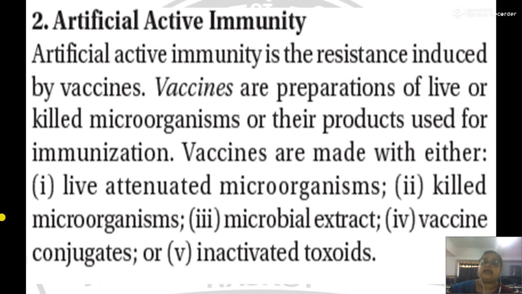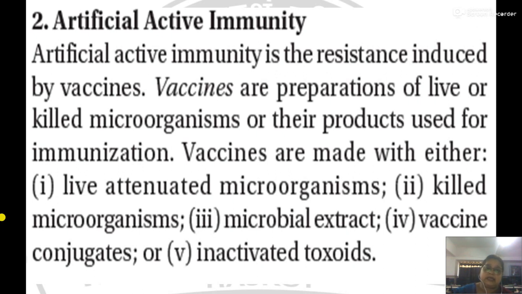Artificial active immunity. In this concept, vaccines are designed. Vaccines are actually live or killed cultures of organisms of the same pathogenic species which cause the actual disease, but they are attenuated, meaning disarmed, or killed, and this preparation is injected into the body of the host.